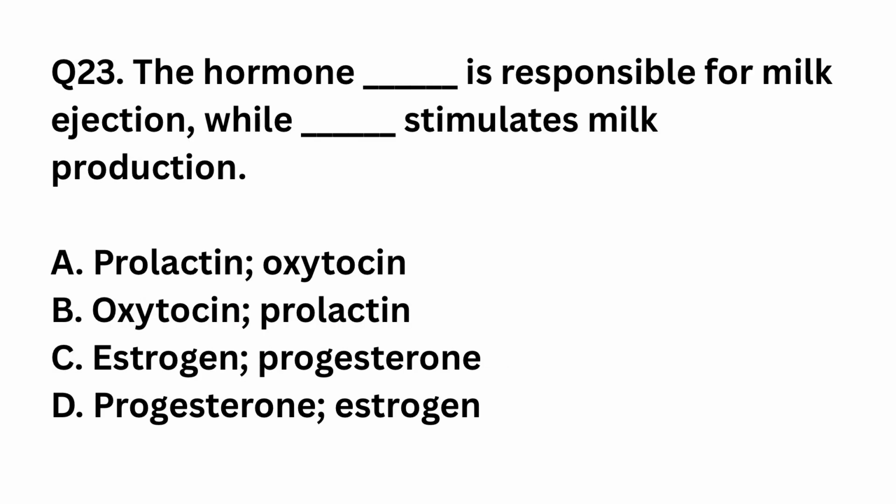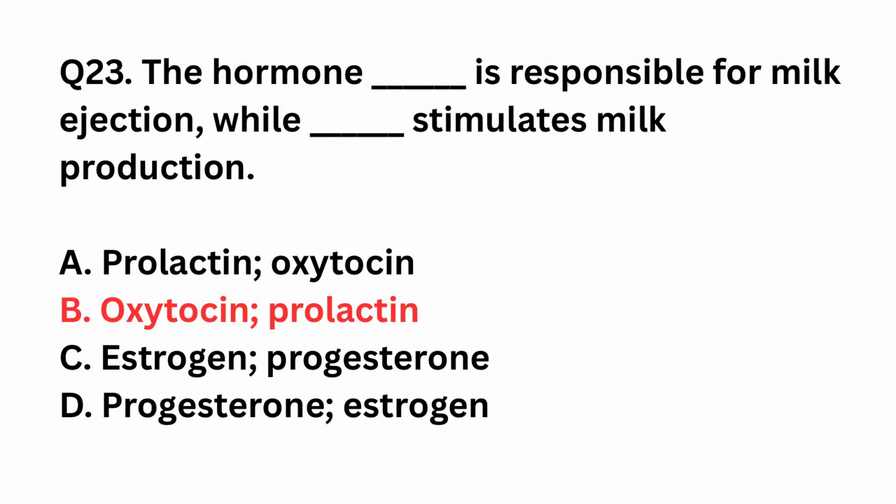Question number 23. The hormone dash is responsible for milk ejection while dash stimulates milk production. Prolactin, oxytocin; oxytocin, prolactin; estrogen, progesterone; progesterone, estrogen. The right answer is option B, oxytocin, prolactin. Oxytocin causes milk ejection, that is let down reflex. Prolactin stimulates synthesis and secretion of milk in mammary glands.